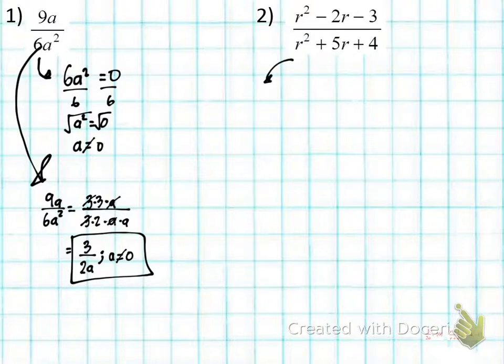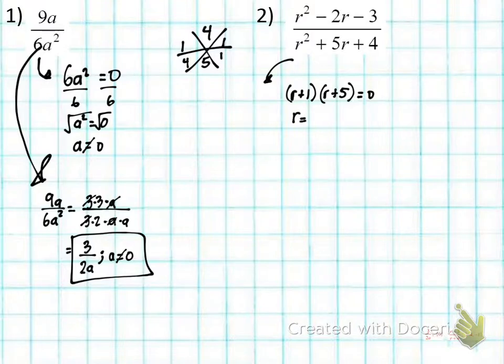For number 2, I want to make sure that the denominator does not equal 0. So I'm going to take the denominator and factor it. I do an X box with 1, 4, and 5. I know that 4 times 1 is equal to 4, but adds up to 5, right? So this is just like saying r plus 1 times r plus 5 is equal to 0. So r is equal to -1, and r is equal to -5. But this is what they're equal to in the denominator. What happens if these values are in the denominator? Well, it would become 0, so we would say these are excluded values.